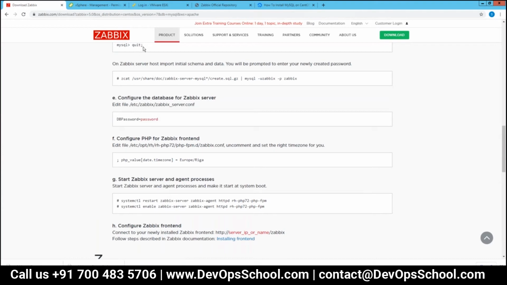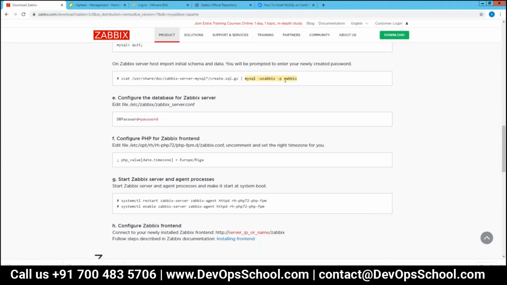Okay, then after MySQL, in MySQL, we have created the database user and everything. So you can quit it. Then there is a SQL file, which is in zipped format. Therefore, the extension is GZ. So what we are doing is extracting this particular file and storing it into MySQL.